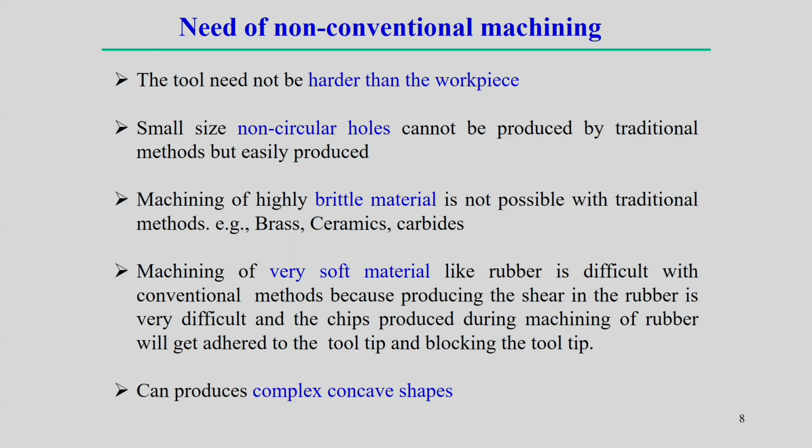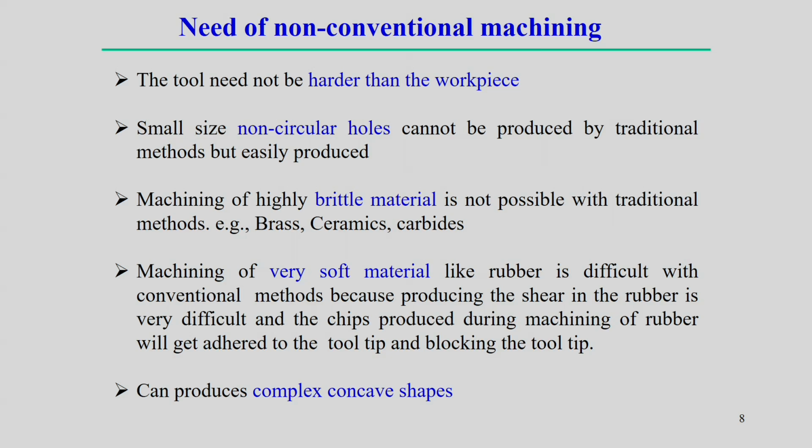What is the need or requirement of non-conventional machining processes? Definitely, one advantage is that the tool need not be harder than the workpiece material. That is the main advantage, meaning that sometimes non-conventional machining processes have been developed independent of the hardness of the tool. If we compare with conventional machining processes, the hardness of the tool must be greater than that of the workpiece material, but in non-conventional machining that limitation can be overcome. Small size non-circular holes can easily be produced by non-conventional machining processes.